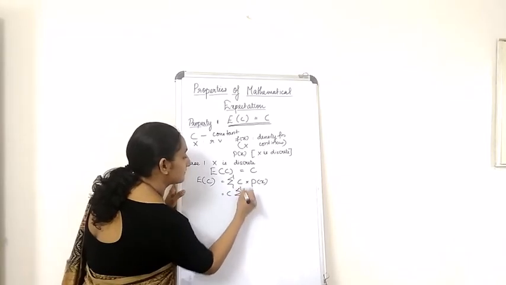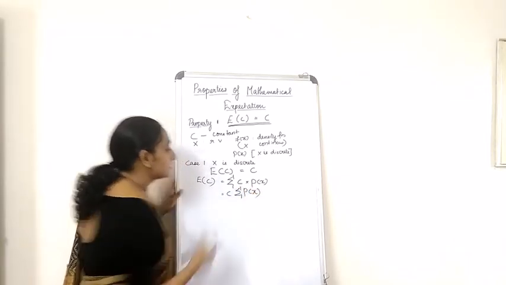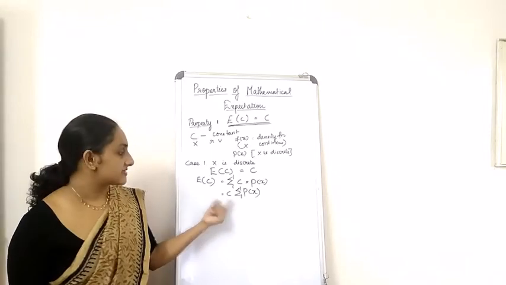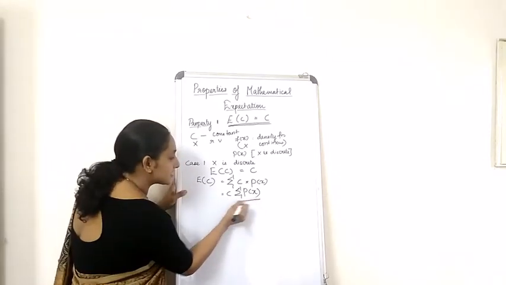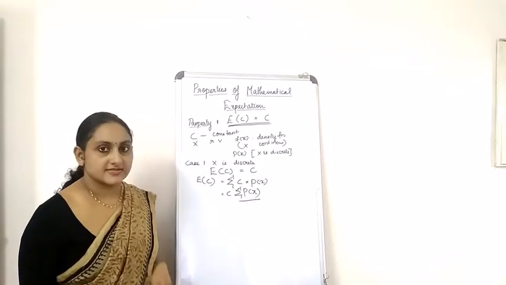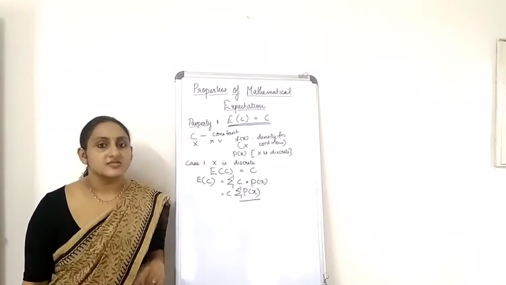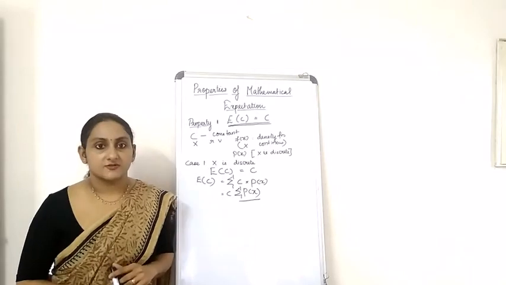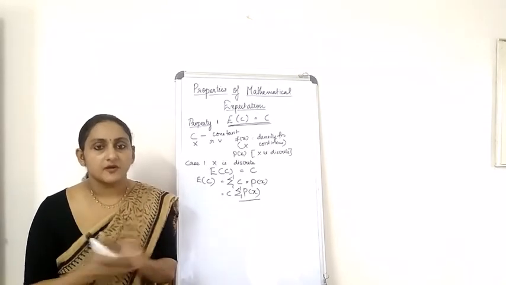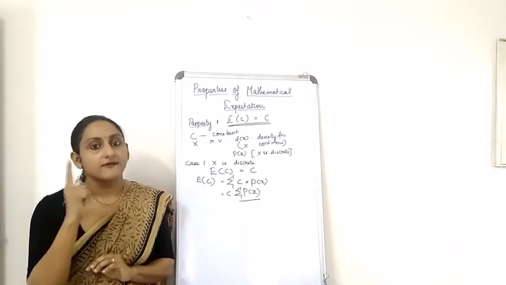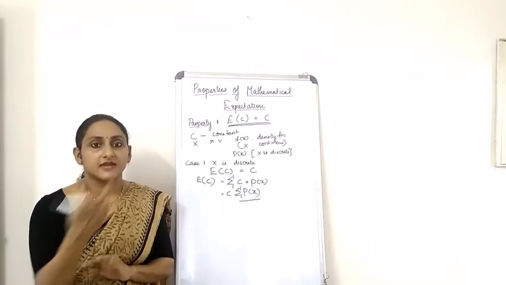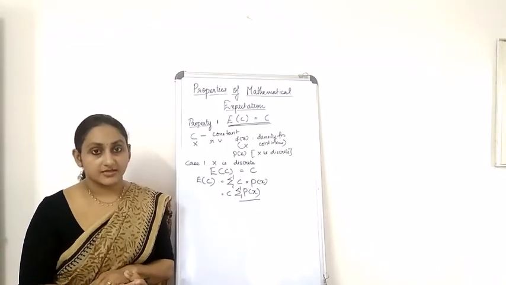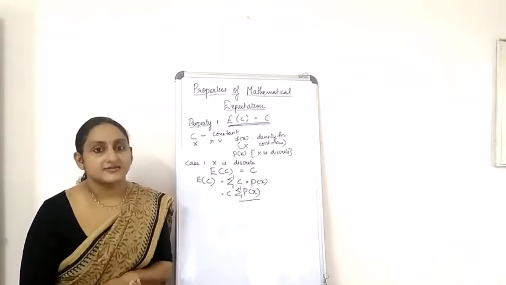Then this is what you get when you take C outside. So what is this summation P of X? Now tell me, what is summation P of X? Yes, you said it right. Summation of all the probabilities is equal to 1. That we have studied again when we studied the definitions of mathematical expectation.